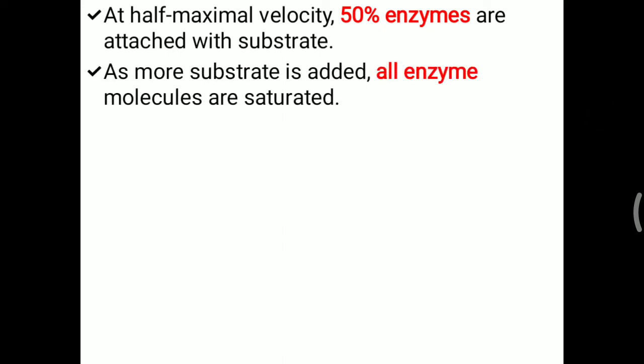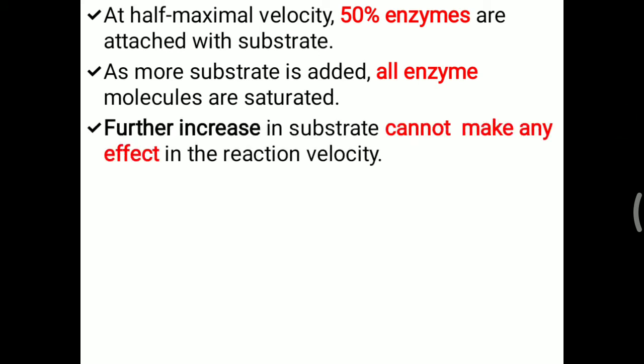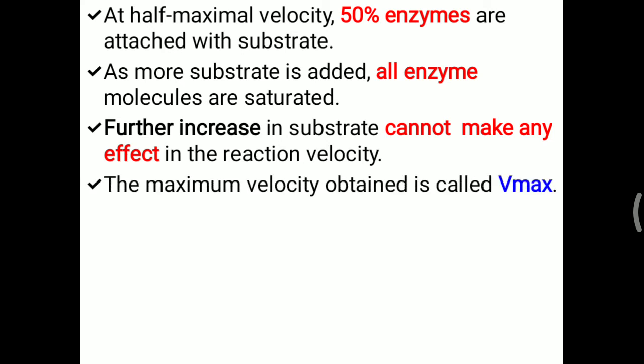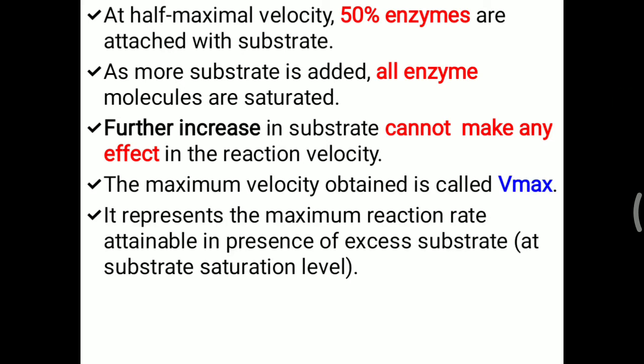At half maximal velocity, 50% of the enzyme is attached to the substrate. Take the example of 100 enzyme molecules. If you have added 50 substrate molecules, 50 enzyme molecules are attached to the substrate, but 50 enzyme molecules remain unattached. As more substrate is added, all enzyme molecules become saturated with substrate. A further increase in substrate cannot change the reaction velocity. So the maximum velocity obtained is called Vmax. It represents the maximum reaction rate attainable in the presence of excess substrate, at the substrate saturation level.